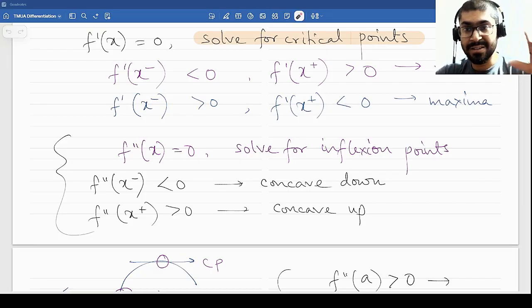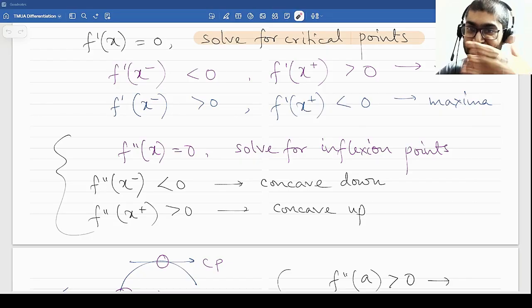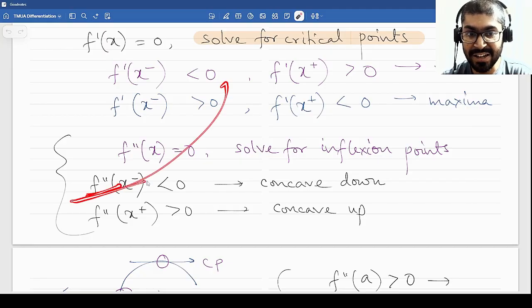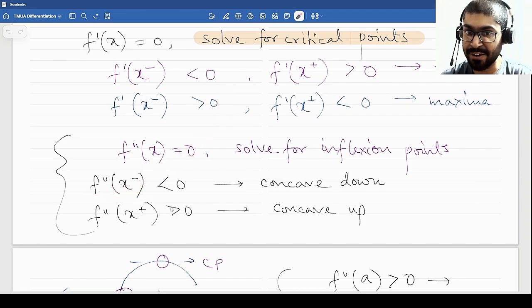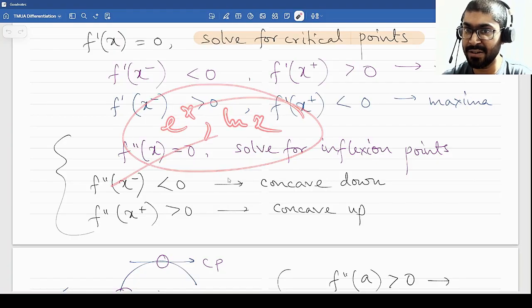Consult your school books. There will be a panel of 4 figures where they will explicitly tell you how an increasing function can be both concave down and concave up. So I'll just give you that example. See, a function can be increasing this way. That means it is increasing in an increasing manner, so at every point the increase is greater. It could also increase in this way. That means the increase is getting slower, but it is still increasing. The two classical examples would be e to the power x and ln x. Plot their graphs, you will find the difference between these two.